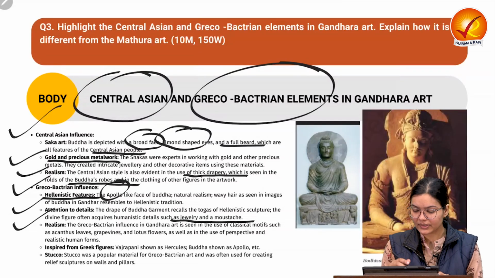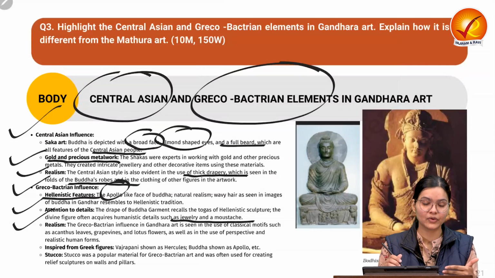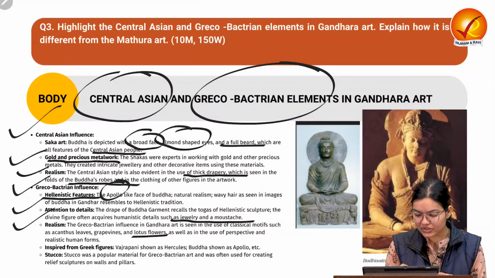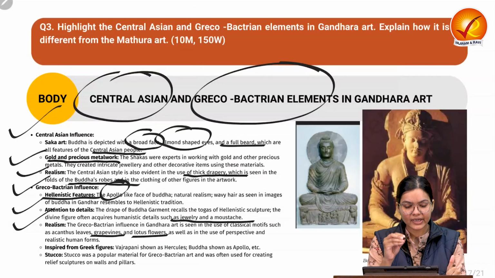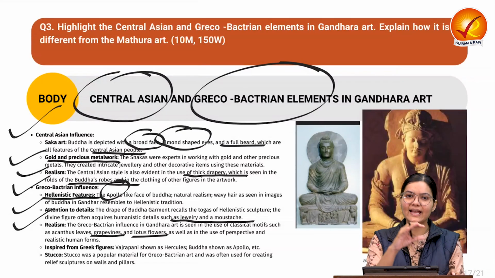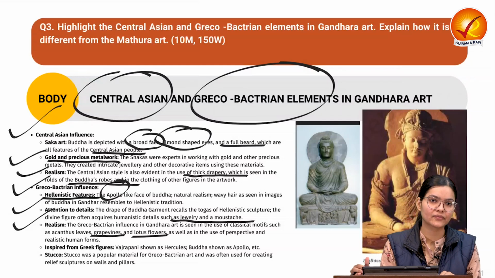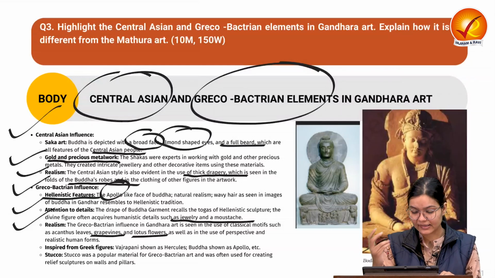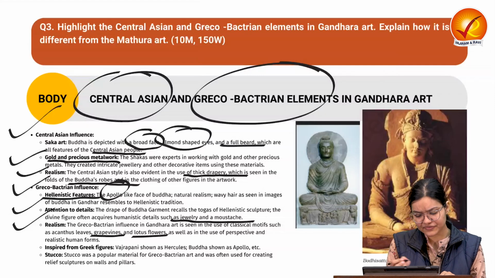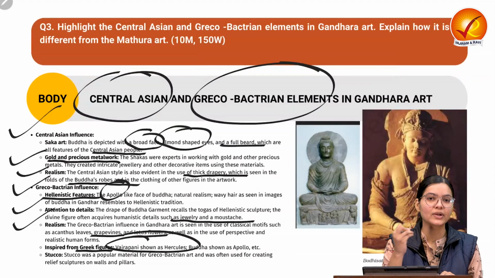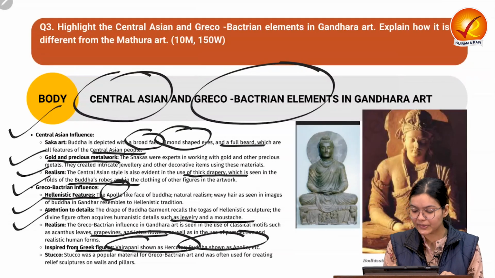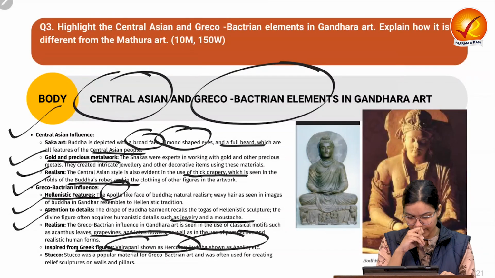Also, if we consider the Gandhara art, we can find realism available here. The different kinds of motifs they have used, such as the lotus flower or the grapevines, are again a feature of Greco-Bactrian art, and have been carried into the artwork of the Buddha in Gandhara also. As we have discussed, it has been inspired from Greek figures, such as Vajrapani, who is shown as Hercules. Buddha has been shown as Apollo.